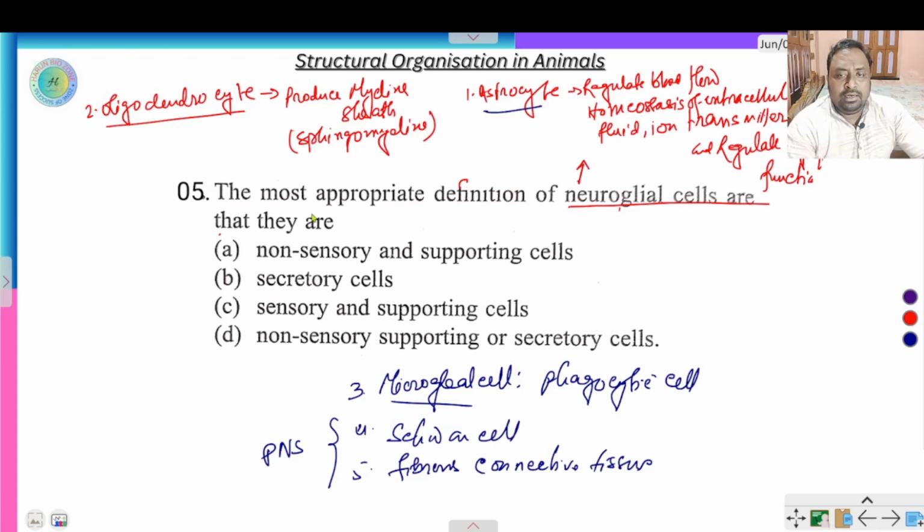So neuroglial cells are non-sensory because sensation occurs only by neurons, clear? And this is a supporting cell, right? This one is also a non-sensory supporting cell, okay? So not a secretory cell. Here the correct option is non-sensory and supporting cells.